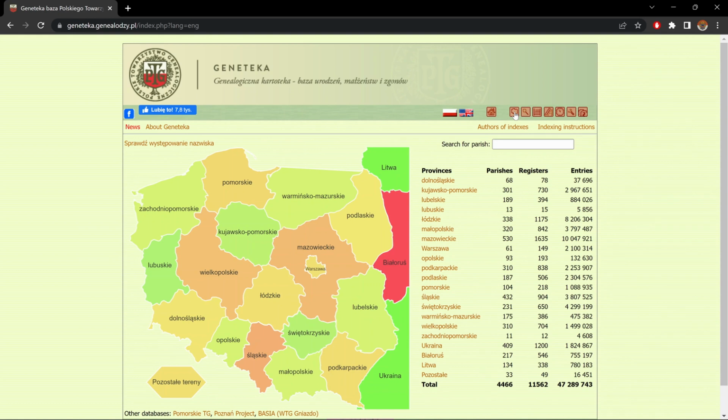And that's Genetica. If you want to support them on Facebook, you could give them a like. I know they're definitely worth it. And please keep in mind that Genetica is run by the webpage genealodze.pl, which is Polskie Towarzystwo Genealogiczne, or in English, the Polish Genealogical Society.